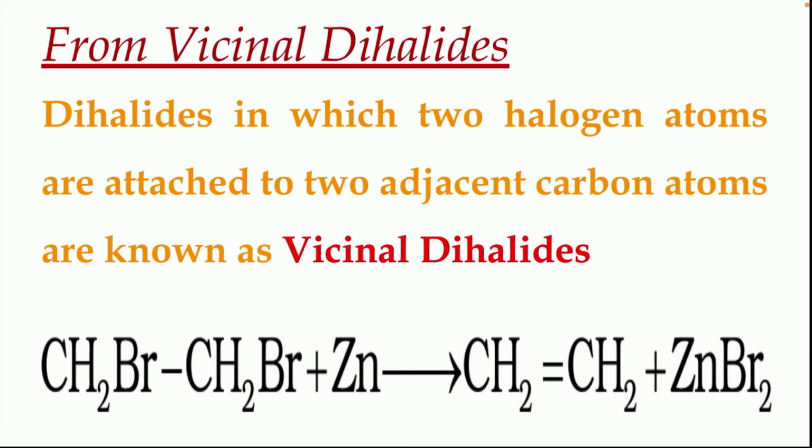Vicinal dihalides on reacting with zinc produce ZnBr2 as well as alkenes. Here we got CH2=CH2, that is, ethene is formed. This is another method of preparation from vicinal dihalides. Again I am telling you, vicinal dihalides means dihalides in which two halogen atoms are attached to two adjacent carbon atoms.